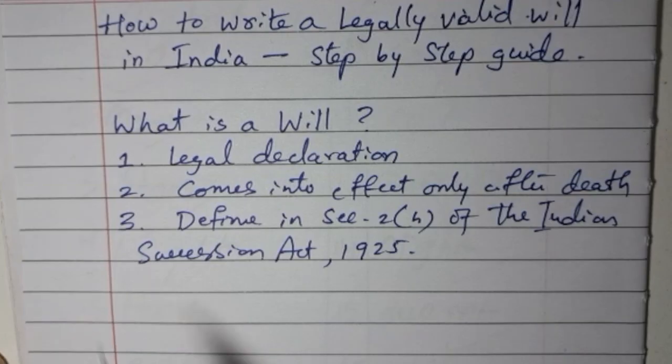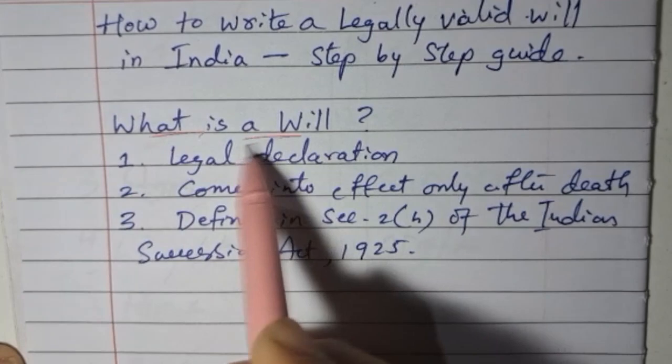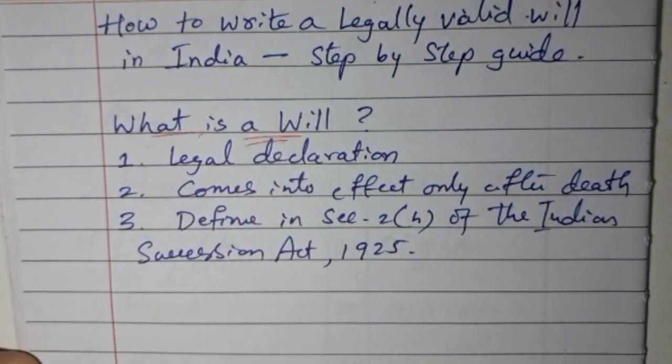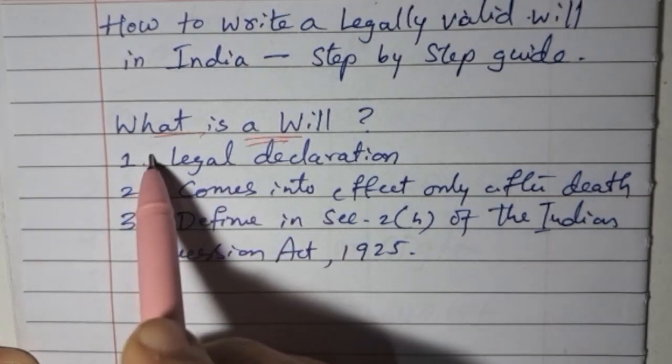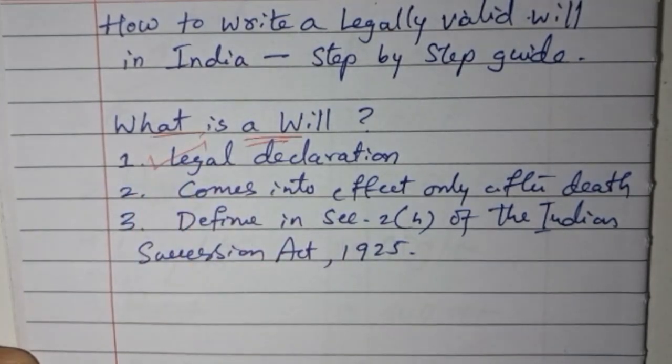So now we will be understanding what is a will. Basically a will is your final voice, which is going to be activated only after a person's death. It's a legal declaration of a person's wishes regarding the distribution of their property after their death.